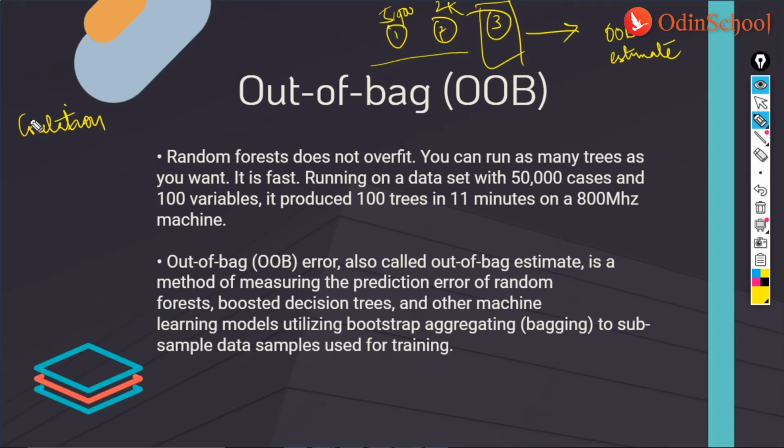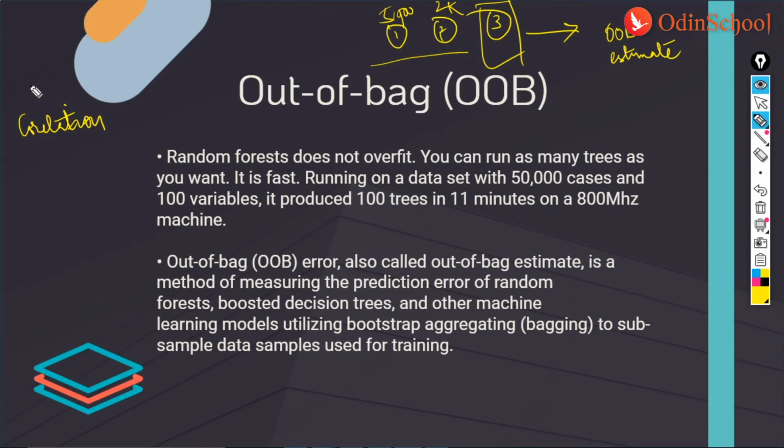This is correlation between trees, or it could be correlation between two groups or two bags. The second point in finding out the error is the strength of each individual tree in the forest.